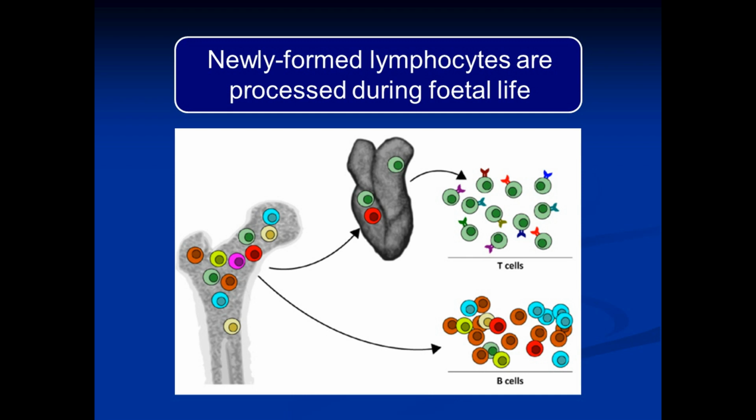Those lymphocytes which are processed in the bone marrow become B lymphocytes or B cells, and they are responsible for humoral immunity. The lymphocytes which are processed in the thymus become T lymphocytes or T cells, and T cells are responsible for cell mediated immunity. Most of this processing of lymphocytes occurs during fetal life.